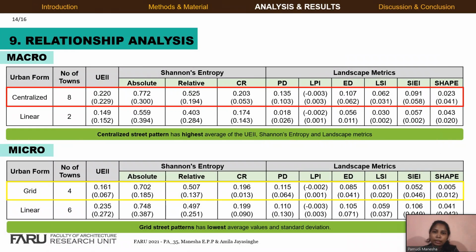Further results indicated that the centralized street pattern recorded a high level of urban sprawl in terms of the urban expansion intensity index, Shannon entropy and landscape metrics, and the brick pattern recorded a low level of urban sprawl. This can be considered a novel finding of the study compared to contemporary literature.